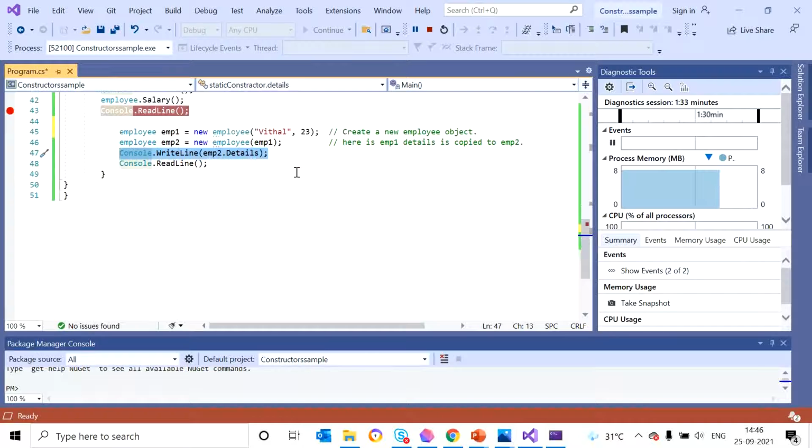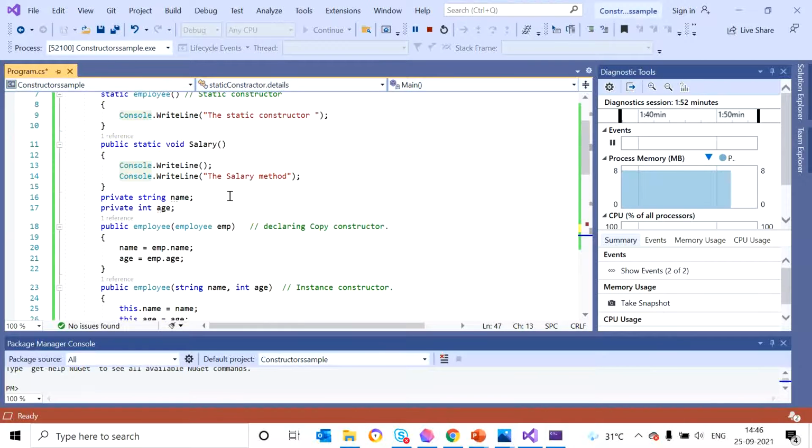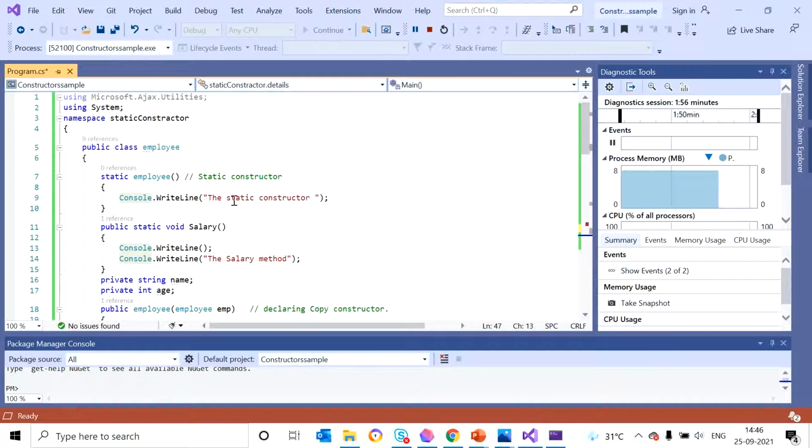Already passing name and age from here, those details are copied to the second object, and we print the second object's details here. This is how constructors work in our program. From an interview perspective, constructors are very important.